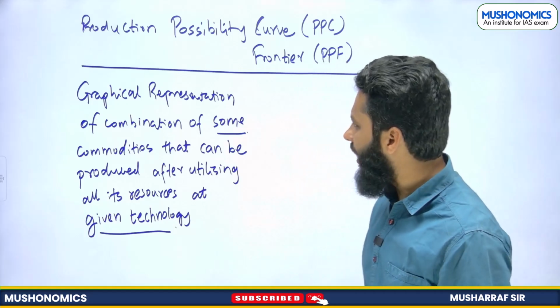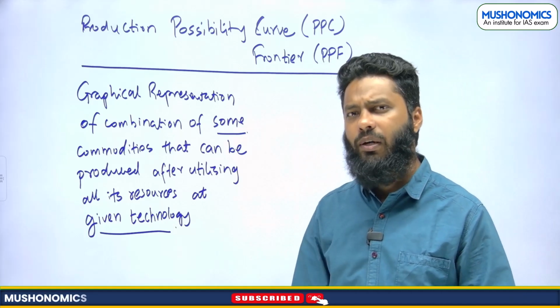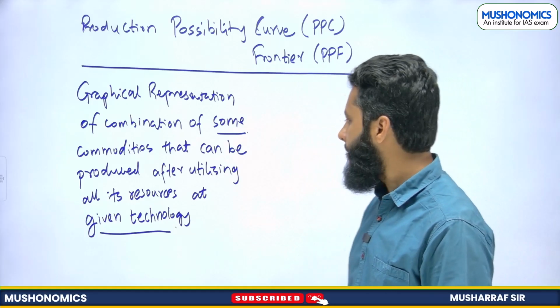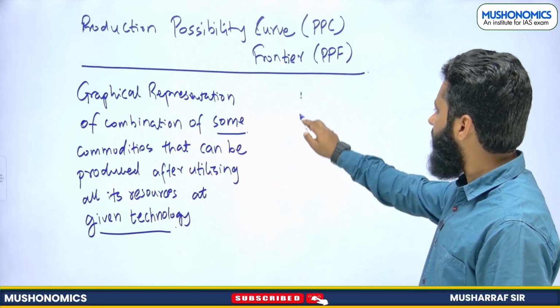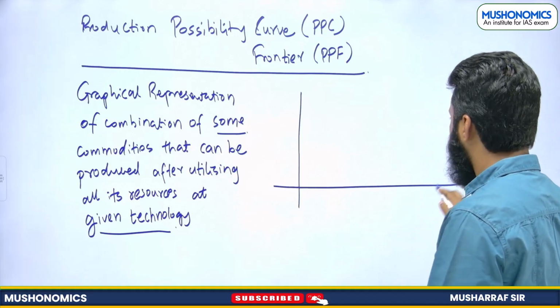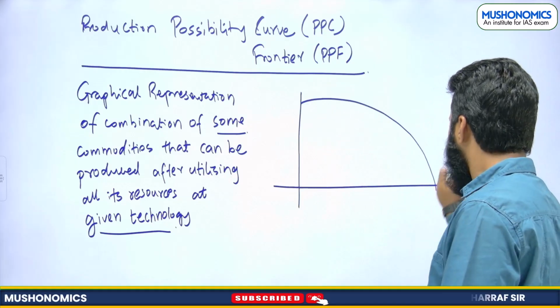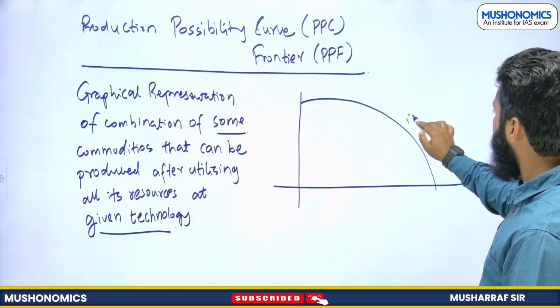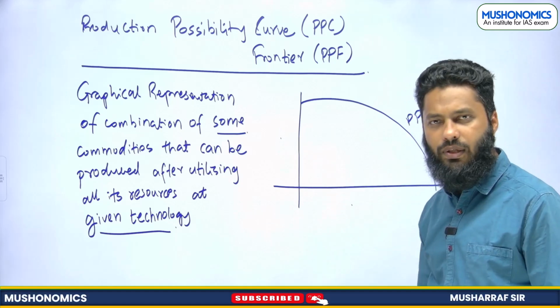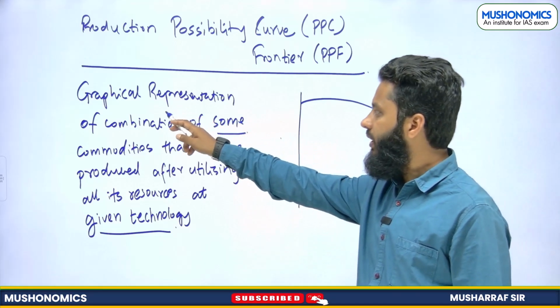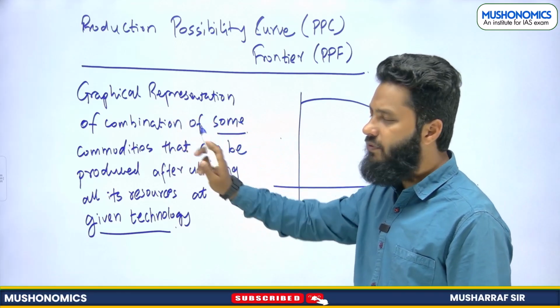Now let's understand, if this is a graphical representation, what do we mean by this? See, a production possibility curve can be plotted like this. This is production possibility curve. These are the two commodities, right? What we have said here, graphical representation of combination of some commodities.